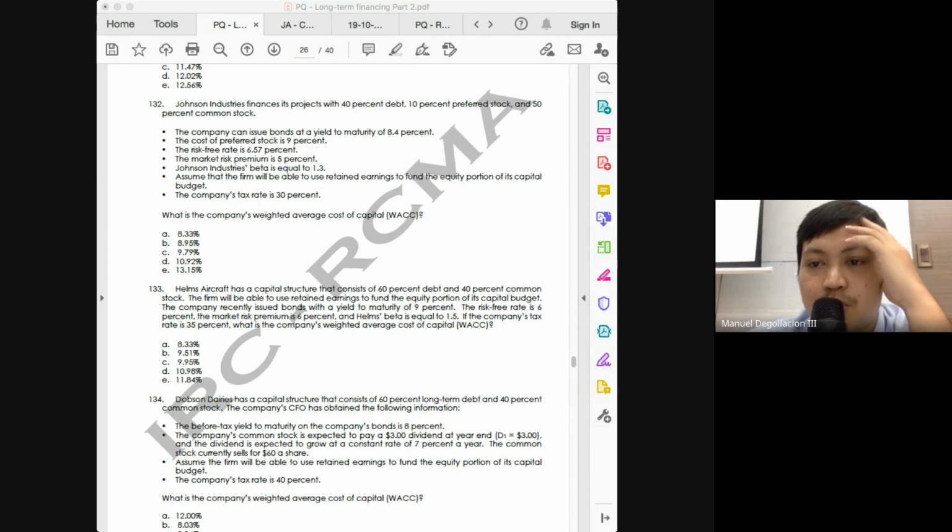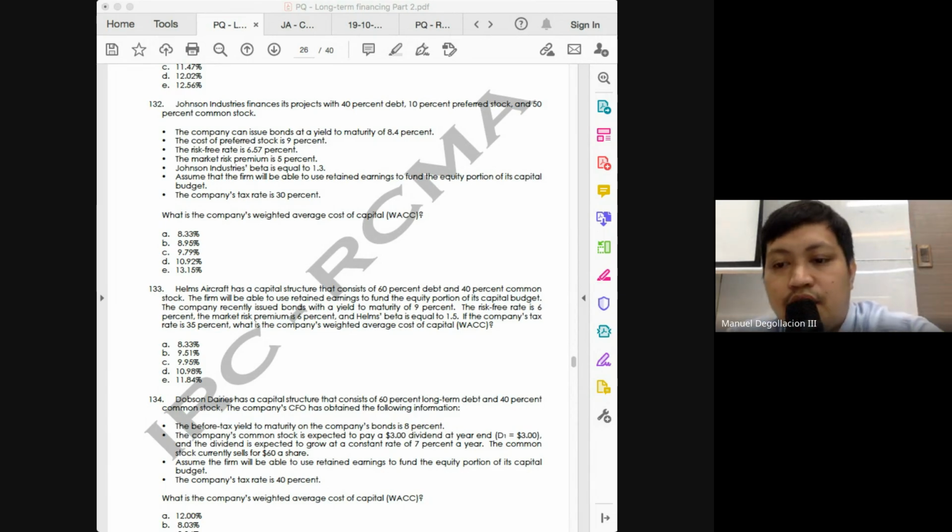Next, cost of equity. What model will we be using? The CAPM, or the capital asset pricing model. What are the three things we need? Risk-free rate, market risk premium, and beta. Are all these three given? Yes. The problem is not even trying to challenge you guys. Next, market risk premium is 5% multiplied by 1.3. That would be 6.5. 6.5 plus the risk-free rate of 6.57 will give you 13.07. Multiplied with your weight of 50%.